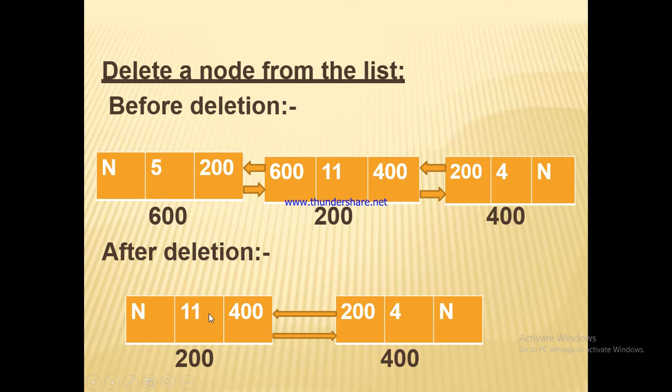So after deletion our second node will become the first node because we are going to delete first node only. So previous section is null, means it does not contain any node before it. Data item is 11 and address of next node is 400. In the second node, in the previous section, address is 200. Data item is 4 and the next section it contains null value, means after that we don't have any nodes.